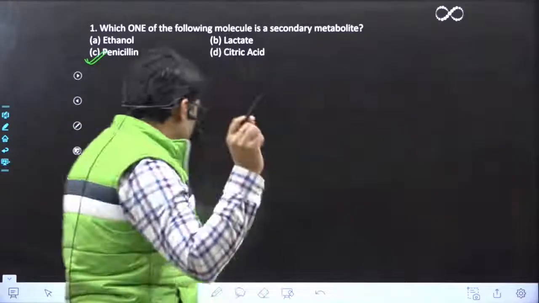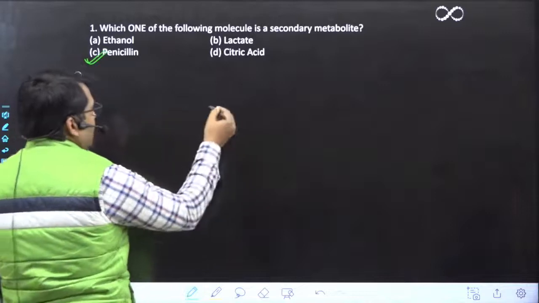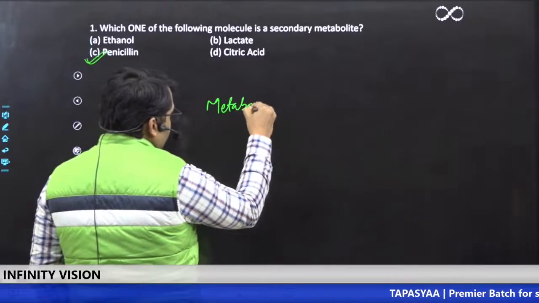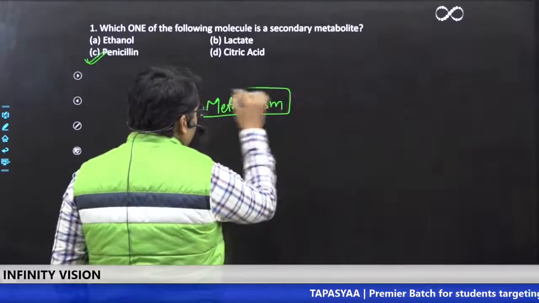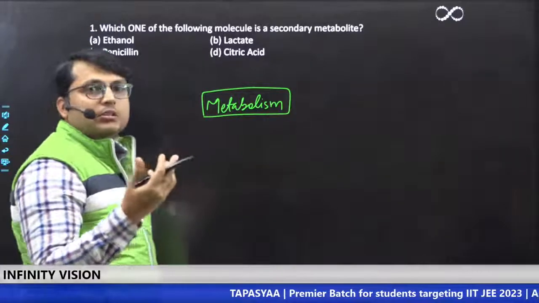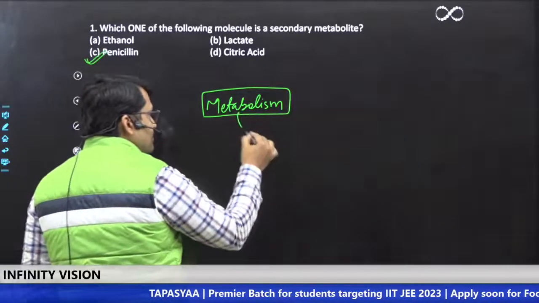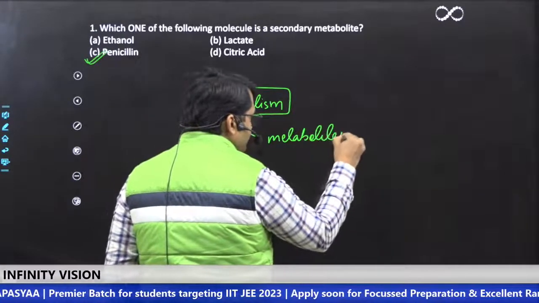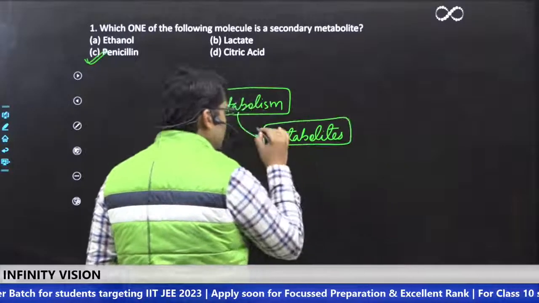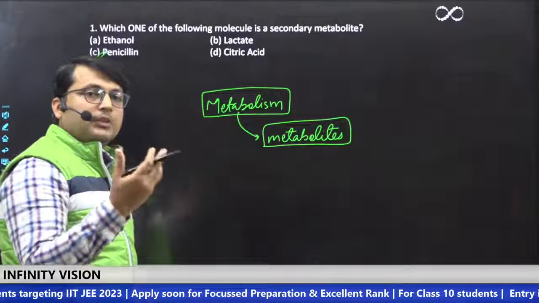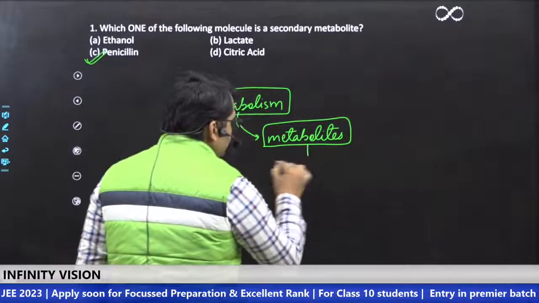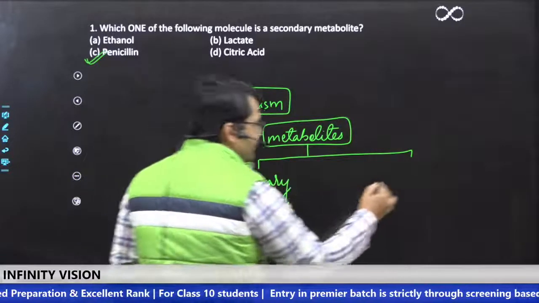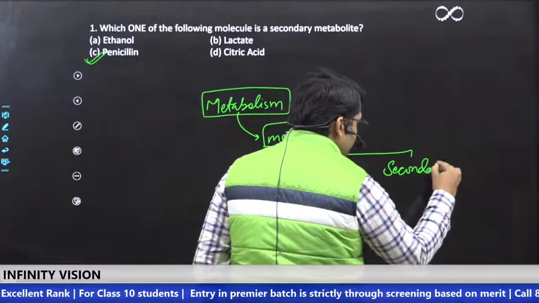Now, why so? Let me brief about this. In any living organism, there is metabolism. And when metabolism happens, a lot of chemical molecules are produced. This metabolism results in the production of molecules called metabolites, or all the chemical molecules that participate in a metabolic reaction are called metabolites. Now these metabolites are of two types: primary metabolites and secondary metabolites.